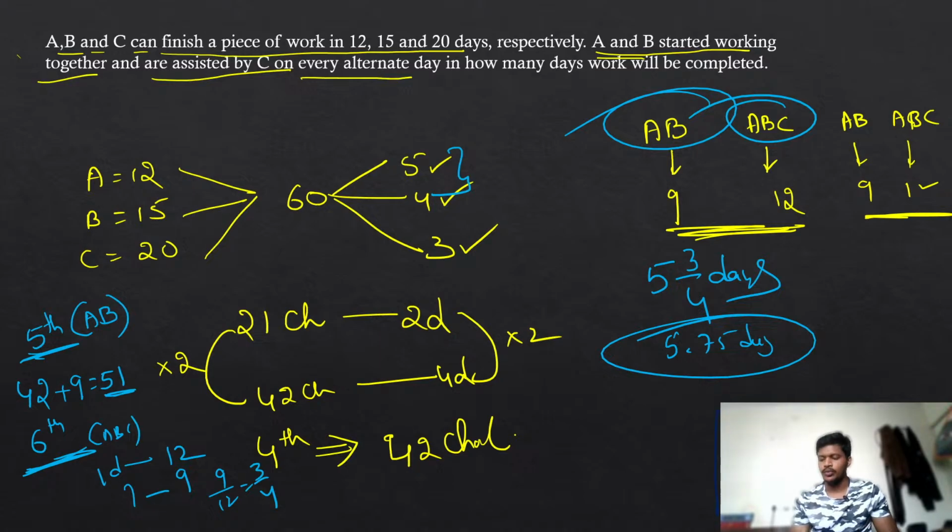Okay, look at the problem once. If it is clear, please let me know. Guys, you should not take 6 days. If you work on the 6th day, that means you are staying idle some of the time, not having any work. Whenever I am completing my work, I want to find that exact time. We are done with 5 days, that is, cycles up to 4 days. Then we work on the 5th day, and the work is still not completed. That's why we work 3 by 4th of the 6th day. So 5 complete days plus 3 by 4th of the 6th day. That is 5 3 by 4 days.